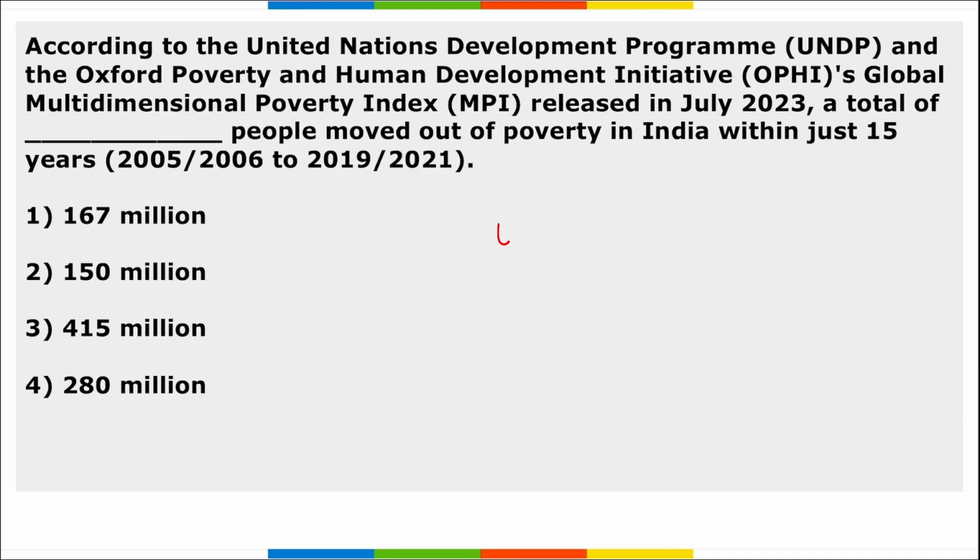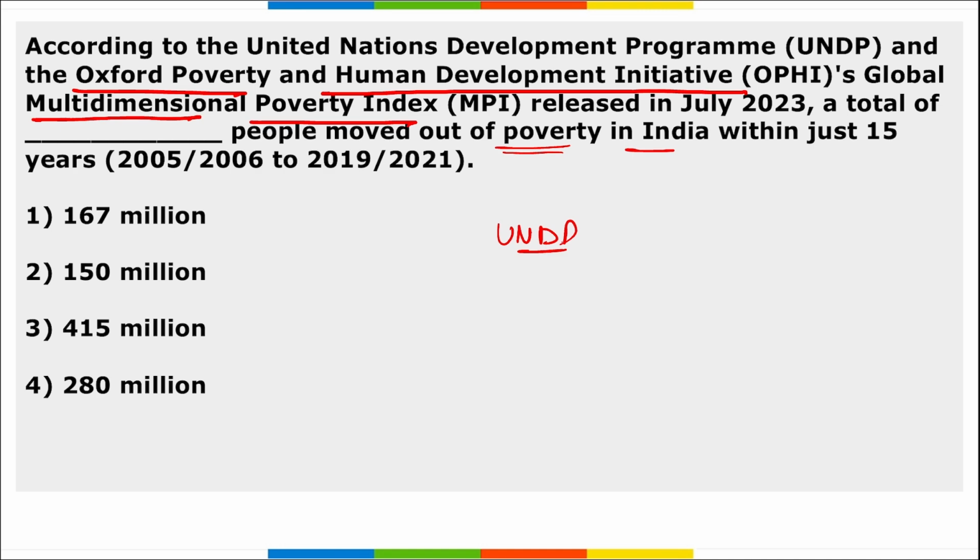Next, according to UNDP and the Oxford Poverty and Human Development Initiative, the Global Multidimensional Poverty Index was released in July. A total of dash people moved out of poverty in India within just 15 years.